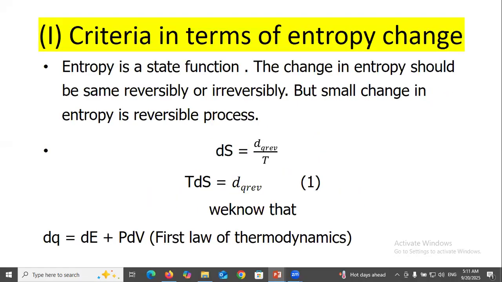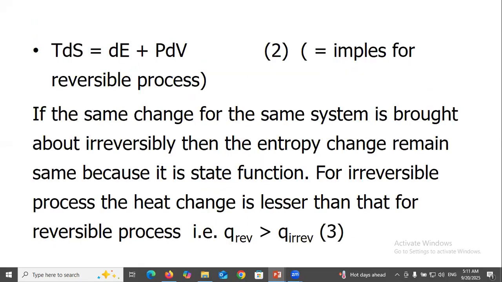Criteria in terms of entropy change. Entropy is a state function. The change in the entropy should be the same reversibly or irreversibly, but a small change in the entropy is for a reversible process. The dS is equal to dQ reversible over T. So TdS equal to dQ reversible. We know that dQ equal to dE plus PdV, first law of thermodynamics. TdS equal to dE plus PdV.